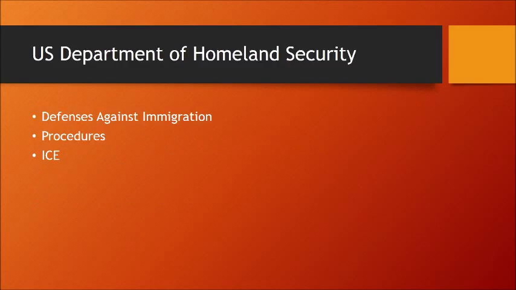The U.S. Department of Homeland Security. The U.S. government has organizations that help catch illegal immigrants and send them back to their original country. When immigrants come to the United States illegally, they often come in contact with the United States Department of Homeland Security. They are responsible for regulating the immigrants that can be harmful to the United States and that decided they do not want to follow the correct procedures to enter this country.